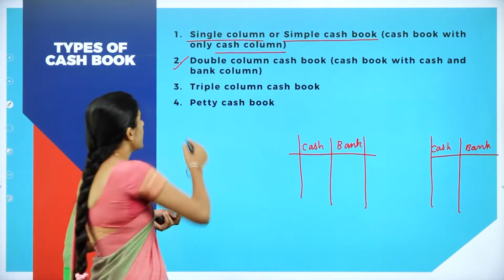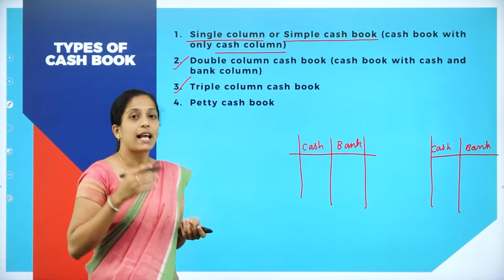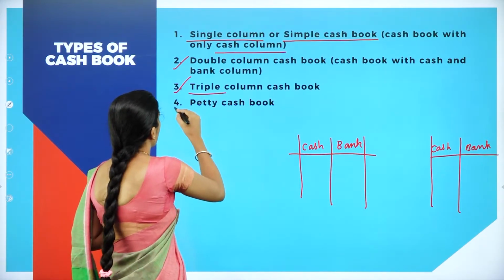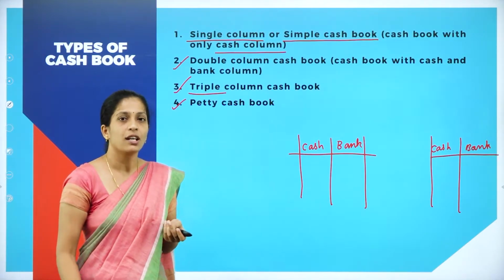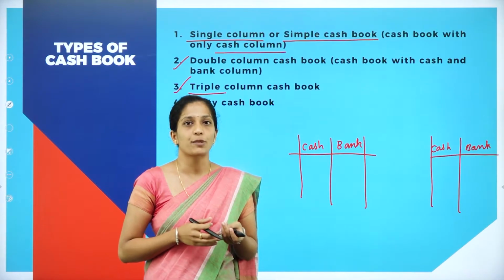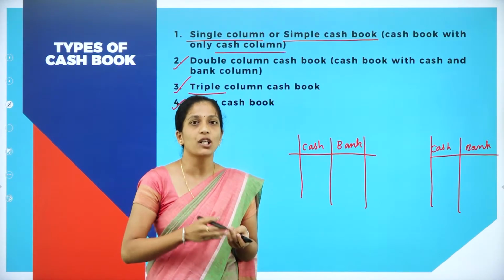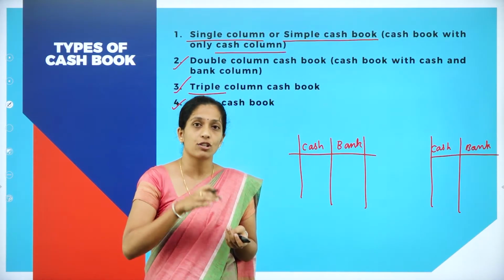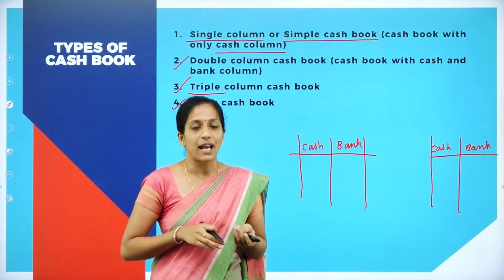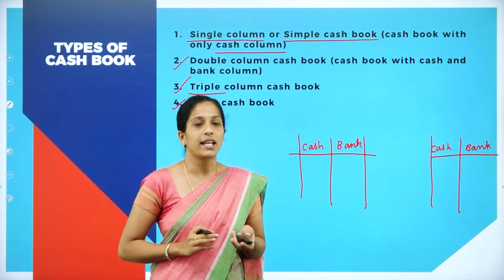And the third one is triple column cash book. It has 3 amount columns, so it is called triple column cash book. And the fourth one is petty cash book. So these are the 4 types of cash book. Which are the 4 types? Single column or simple cash book, double column cash book, also called 2 column cash book, the third one is triple column cash book, and the fourth one is petty cash book.